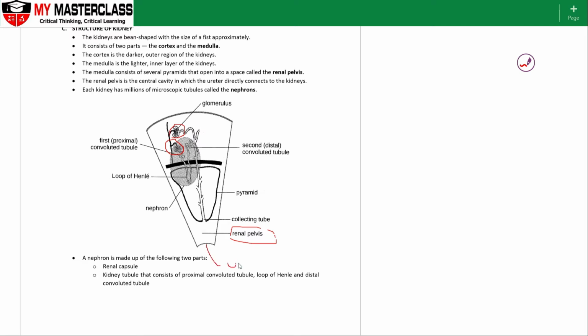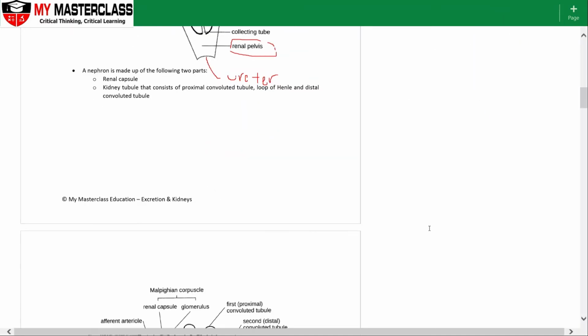So from here, this one will then go to the ureter, and from the ureter, as we saw earlier on, it will be connected to the bladder. Okay, so here, just recap, you have got cortex and medulla. Cortex at the top, medulla here, renal pelvis here, which opens up into this region, and the renal pelvis will then connect to the ureter, which will then be connected to the bladder itself, urinary bladder. Now, each of these basic units of the kidneys is what we call nephrons.